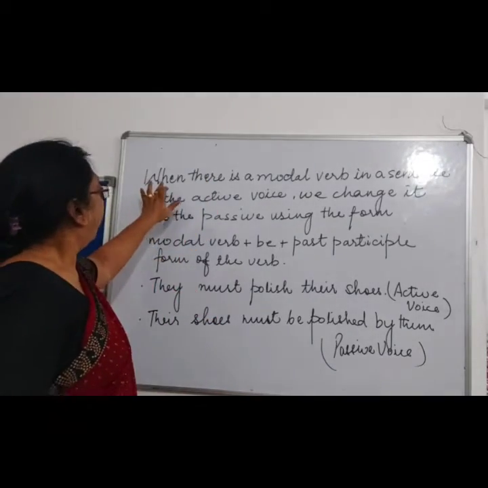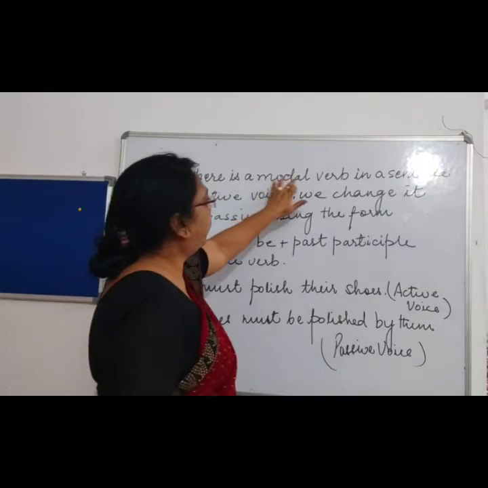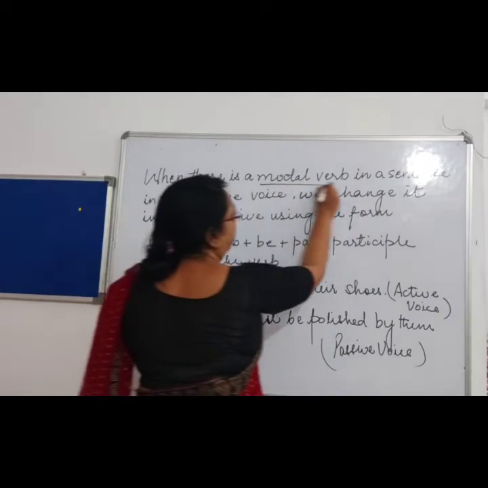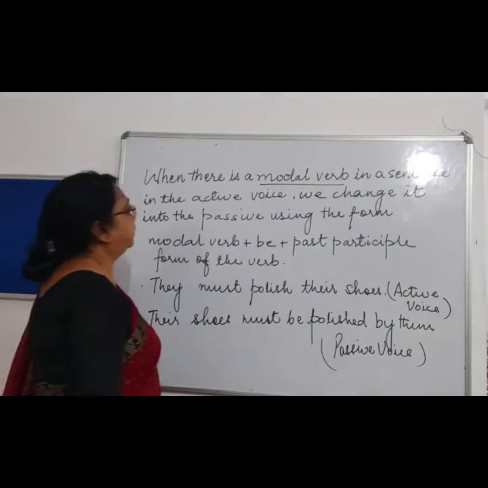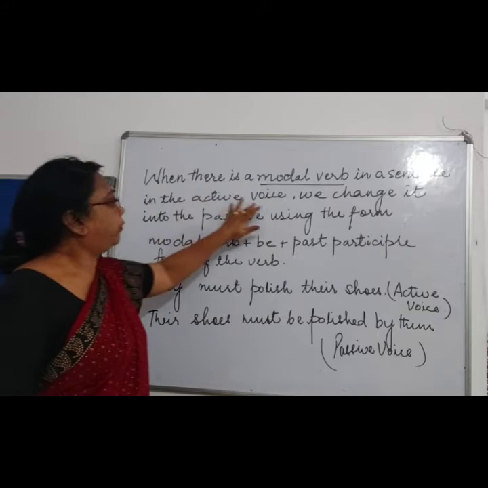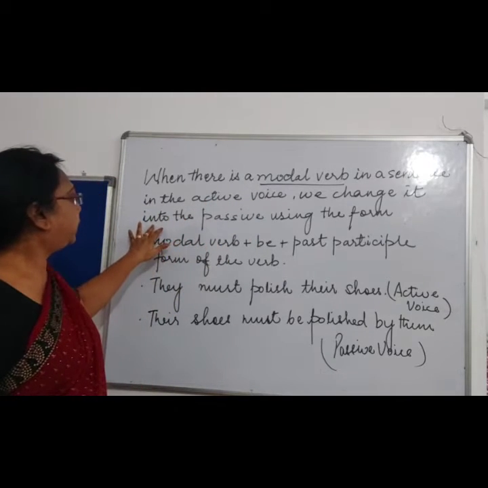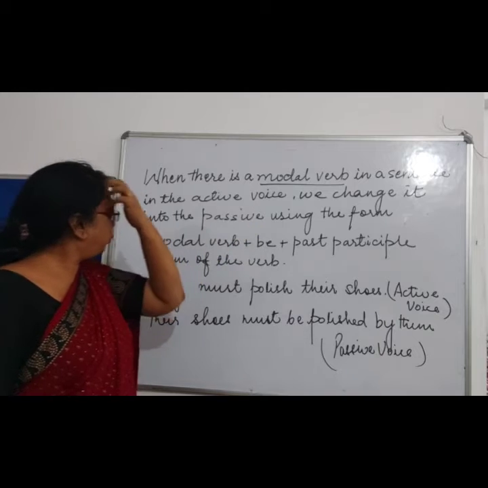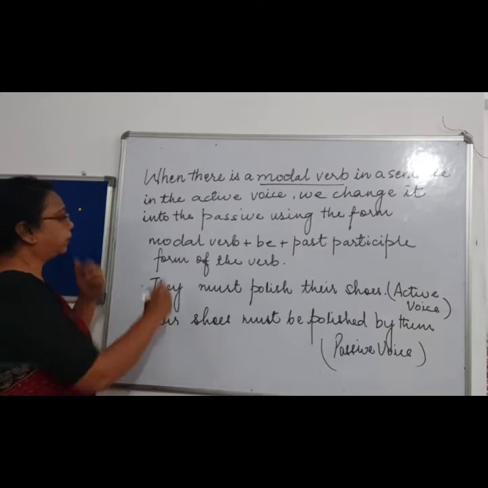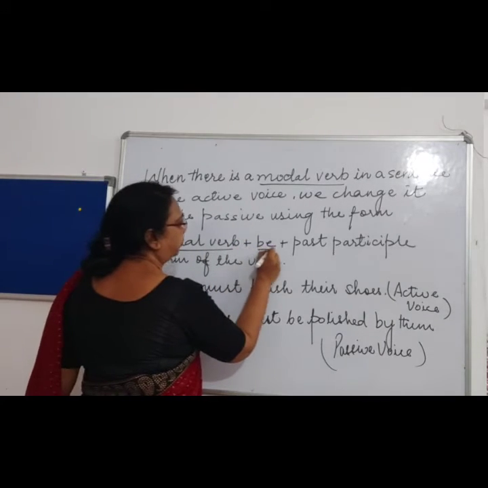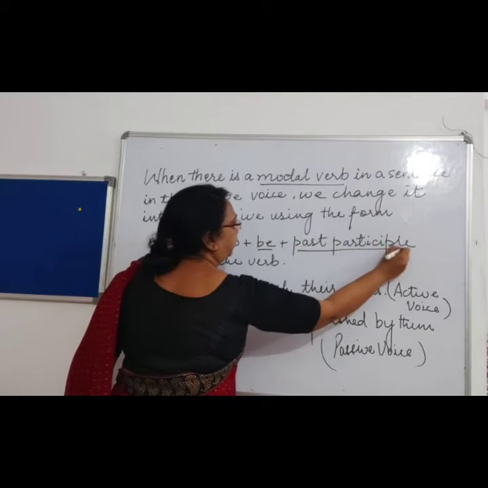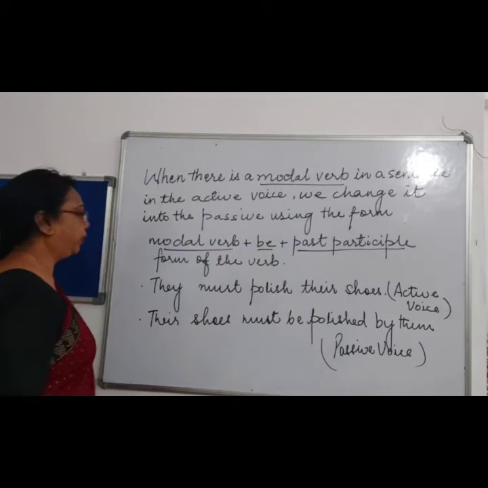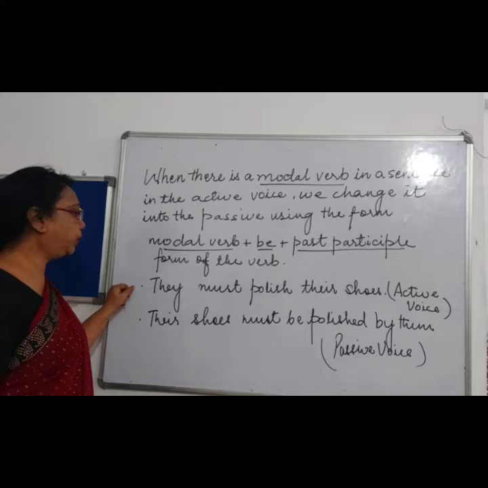Now, when there is a modal verb in a sentence in the active voice, we change it into the passive voice by using the form, which form? Modal verb plus be plus past participle form of the verb. Let's see the example over here.